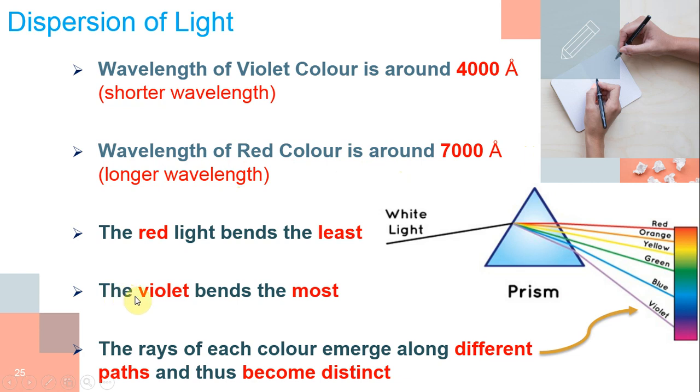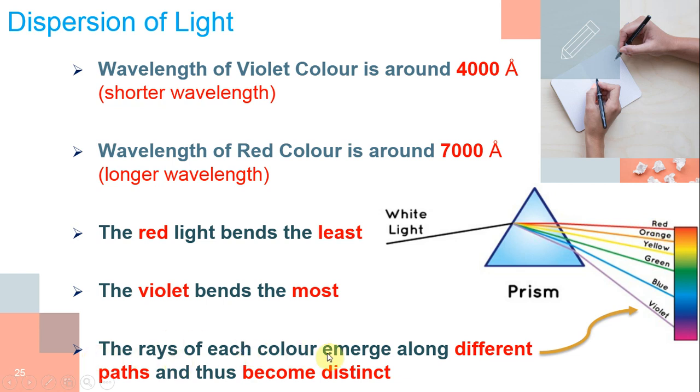Here the shorter wavelength, that is violet, bends the most. This is white light, so this light is dispersed and then we get violet rays. These violet rays bend more, and the red light bends the least. That means it has a longer wavelength, so it deviates least.